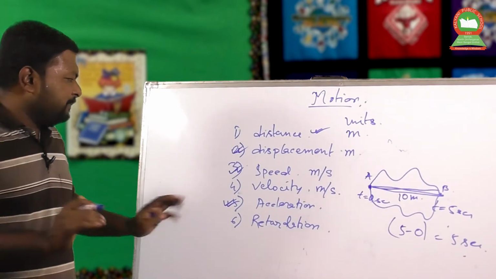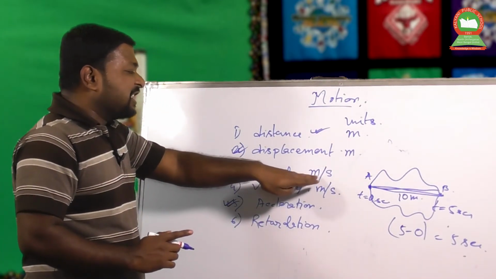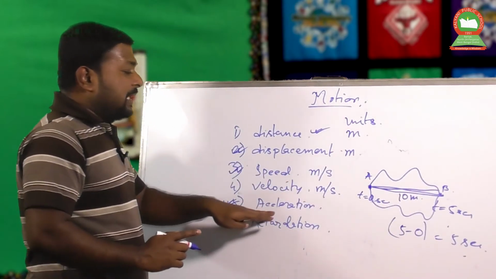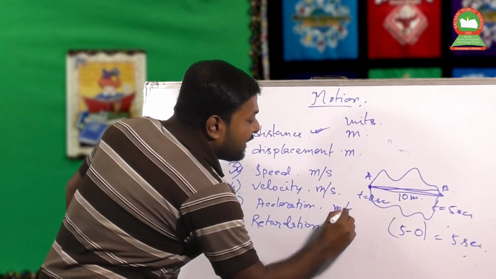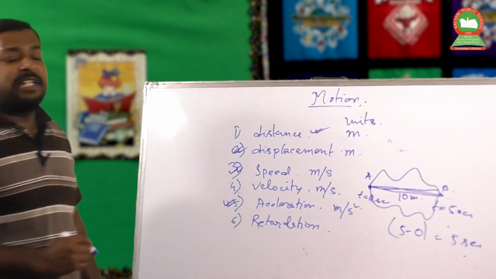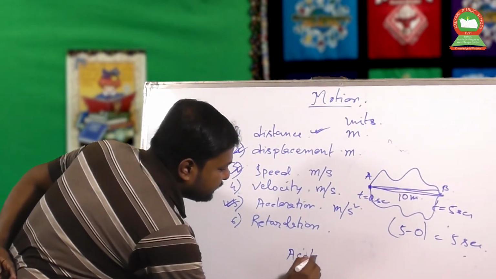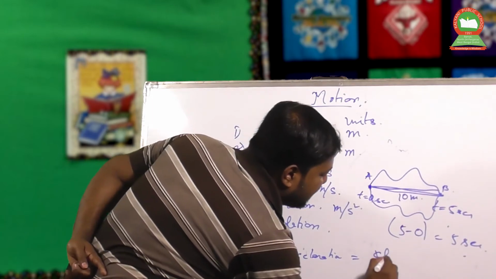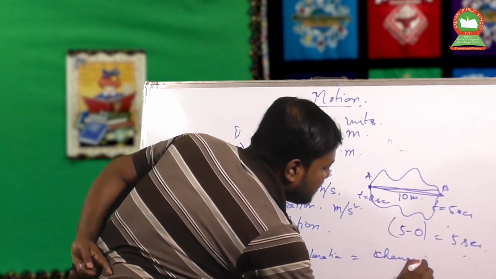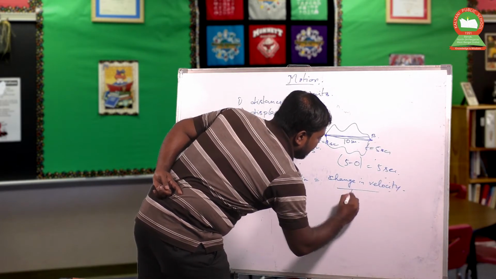So if the unit of velocity is meter per second, then the unit of acceleration should be meter per second square. Why is it meter per second square? Because acceleration is equal to change in velocity divided by time.